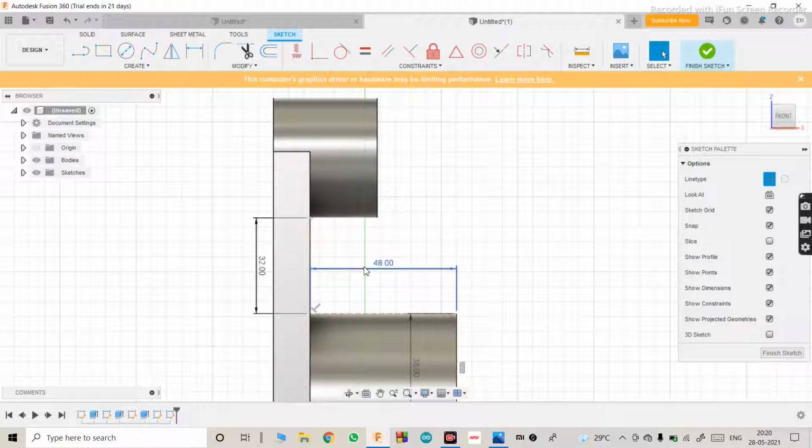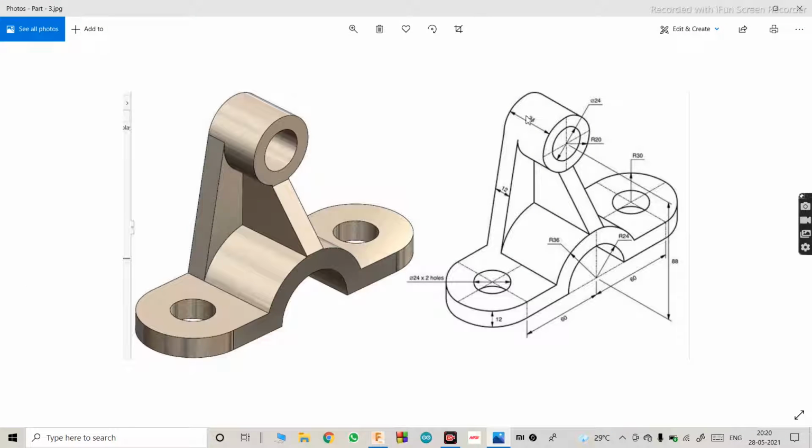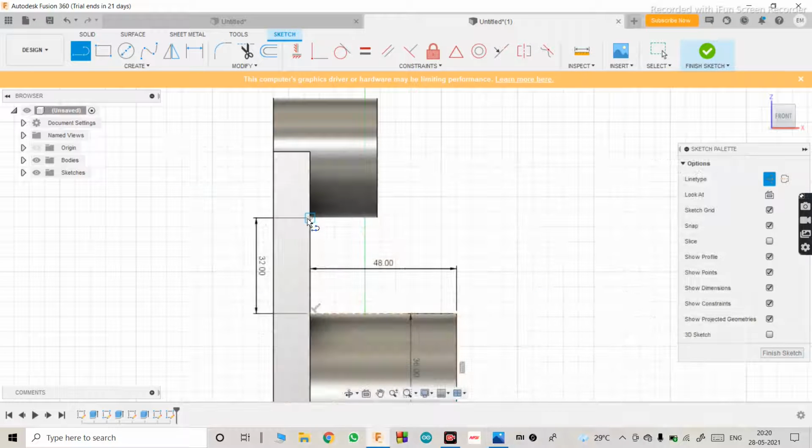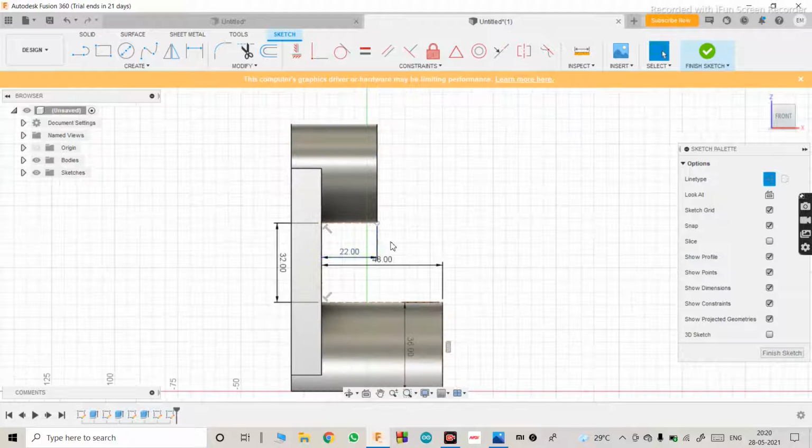Use the same command again. Okay, so this time we want this distance. For that we have to do 34 minus 12. We'll just make it 34 minus 12, hit enter right over there.